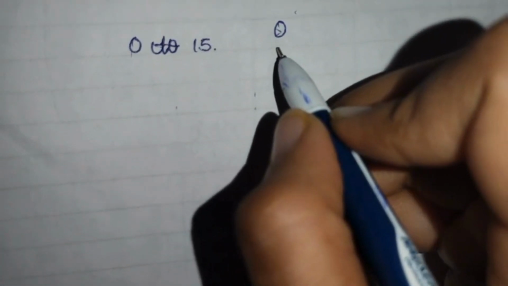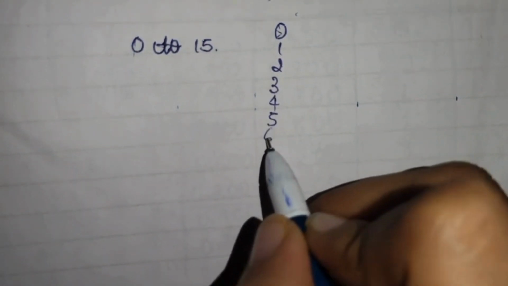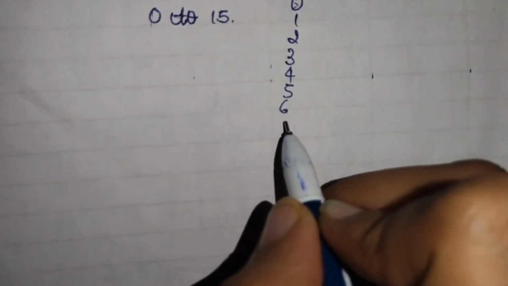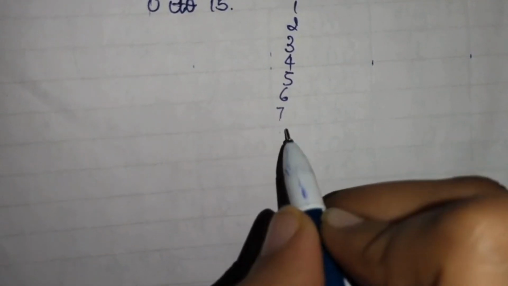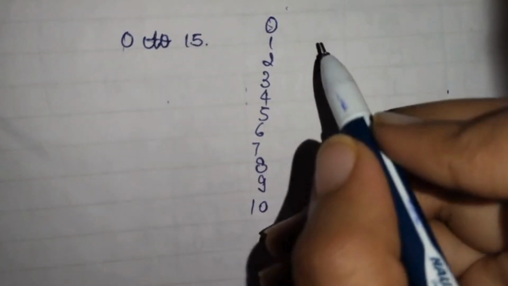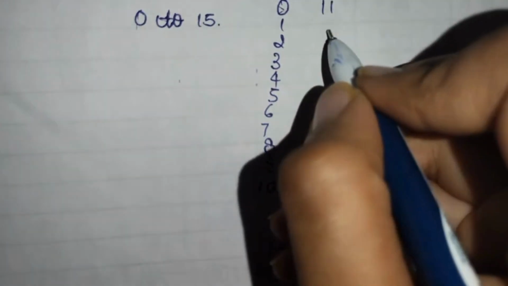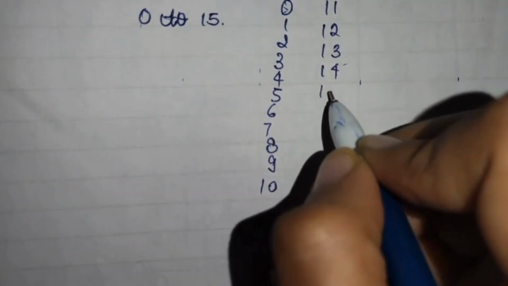As it is hexadecimal, it will go from 0 to 15. So how do we write it? 0, 1, 2, 3, 4, 5, 6, 7, 8, 9. But what for 10? Let me write it like that: 11, 12, 13, 14 and 15.